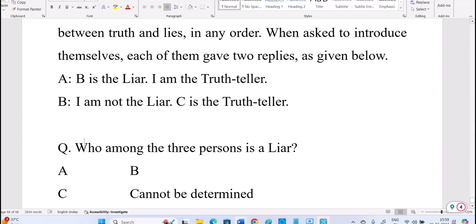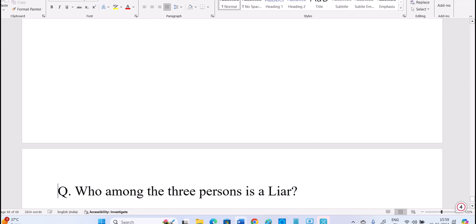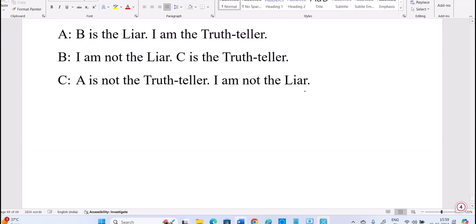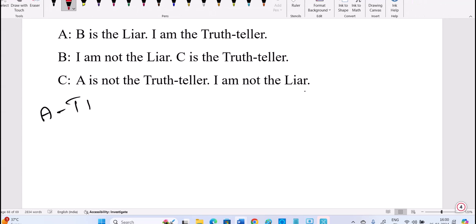Sir, how can you decide the truth teller? One thing first: it can be that A is the TT. I'm using TT for truth teller, not truth table. A is a truth teller, which means whatever A said must be true. Then as per A, B is a liar, and I am the truth teller. That's satisfied. First I am checking whether A is fit for truth teller or not. Then I'll try B as truth teller if he is not fitting.